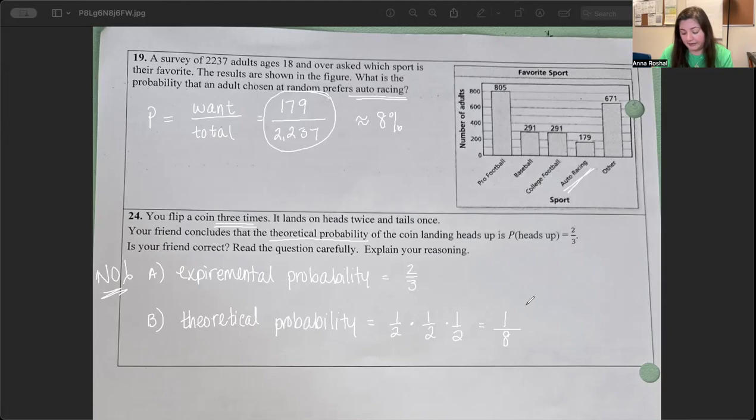Or if, again, you want the actual percentage, you're just going to do 1 divided by 8 and then multiply by 100 to get it to be 12.5%.